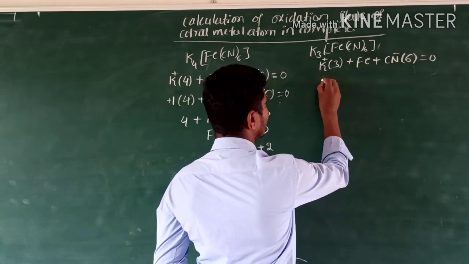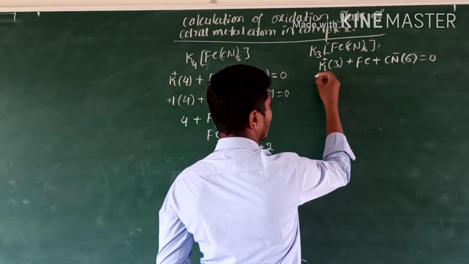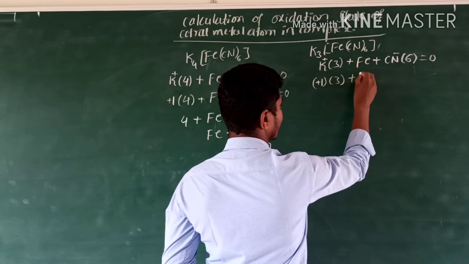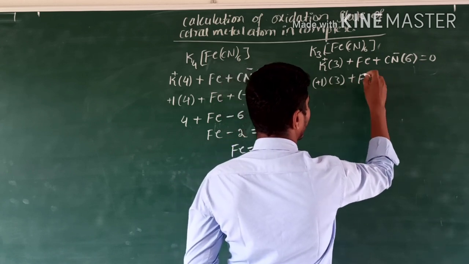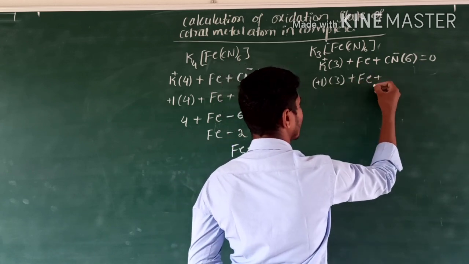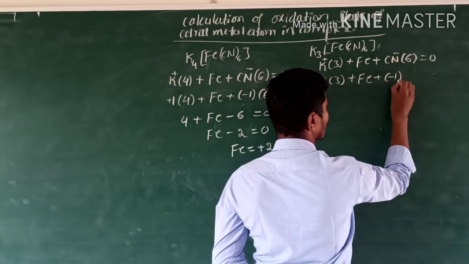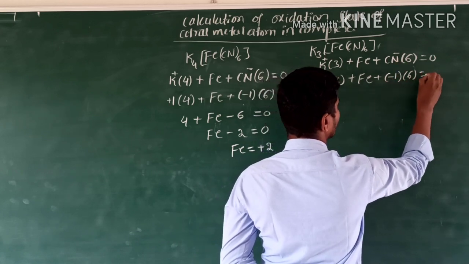For this, plus 1 for potassium, 3 atoms. Fe as it is, in order to calculate the oxidation state of Fe. CN minus 1, minus 1 into 6, is equal to 0.